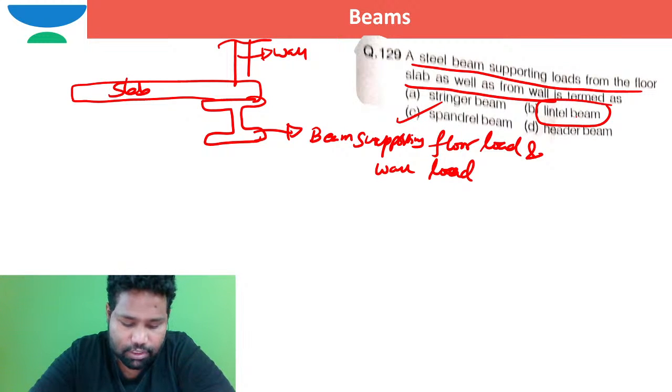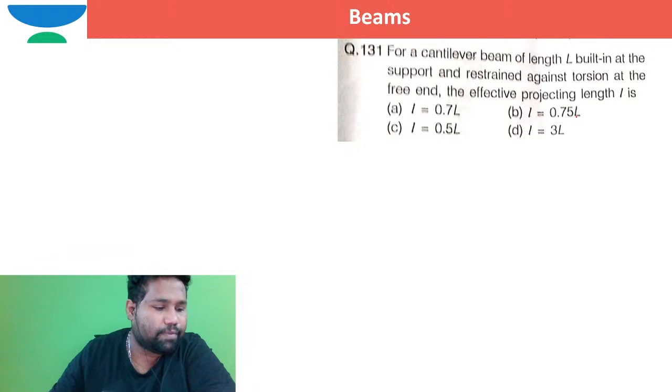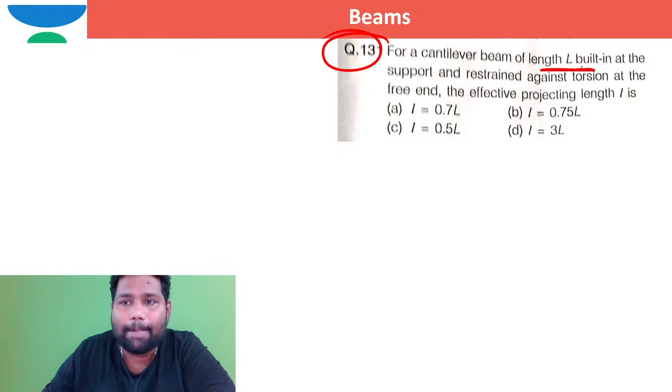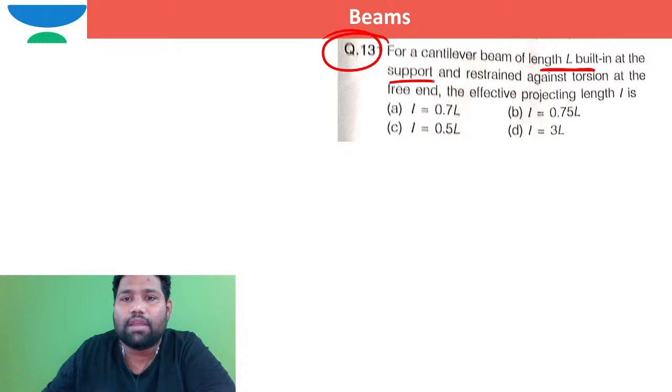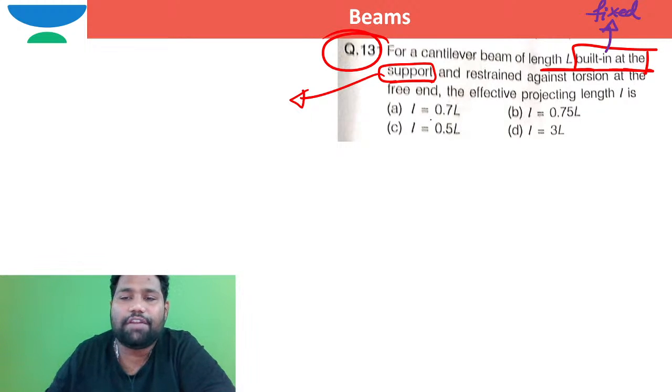Moving to the next question, right? I hope you are able to see the next question, brother. For a cantilever beam of length L, built-in support means I can say fixed support, fixed and restrained against torsion at the free end.